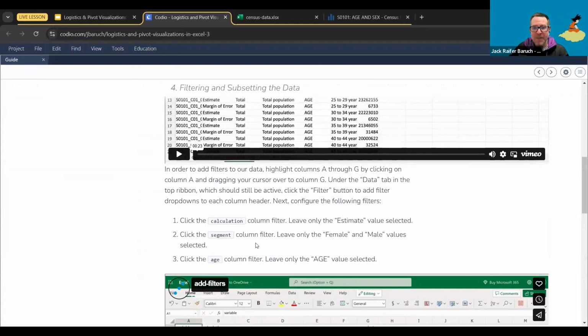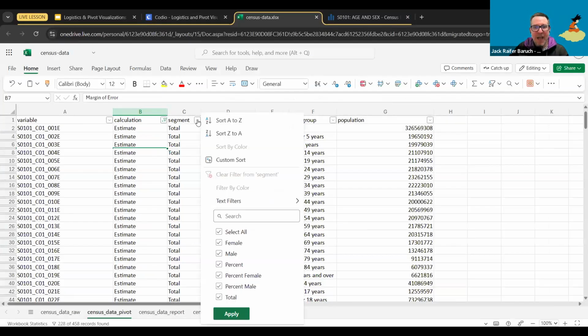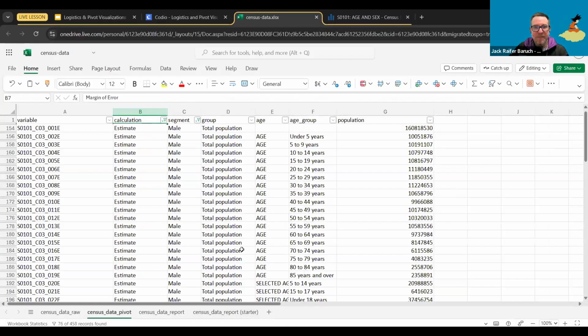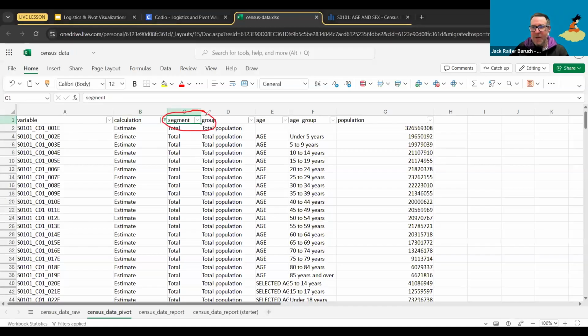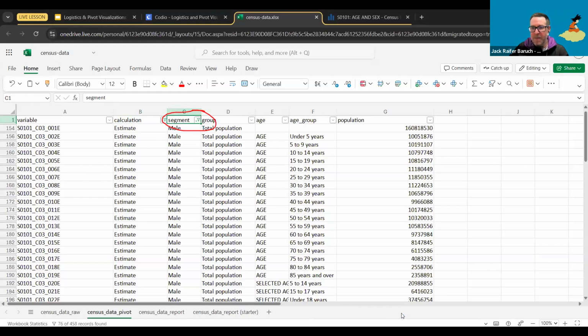Next, once we do that, now let's go to the segment and we want to leave only male and female. So we're going to go to segment. After we have the estimate in segment, we have totals, we have percentage, we have other things. Again, click select all, and then we're going to click female and male just to keep those two. And click apply. So again, second filter, we're going to go to segment over here, and we're going to select that one. We're going to click select all to unselect everything, and then female and male only. And there you go. That's another one.